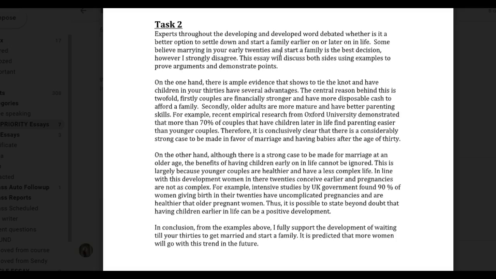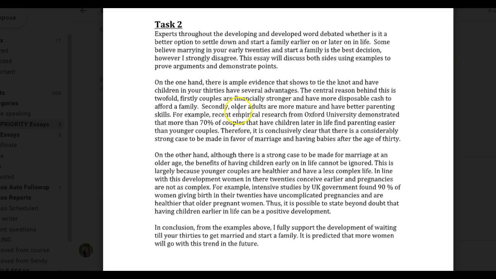Fine. On the one hand, there is ample evidence that shows tying the knot and having children in your 30s has several advantages. Careful with tying the knot. It's a nice idiomatic expression. Of course, I'd love to hear it in a speaking exam, but in your writing, it's a little too informal. Okay? So it has, and having children. Tying the knot and having children has. I still want to say has because I'm thinking of them as one thing together.